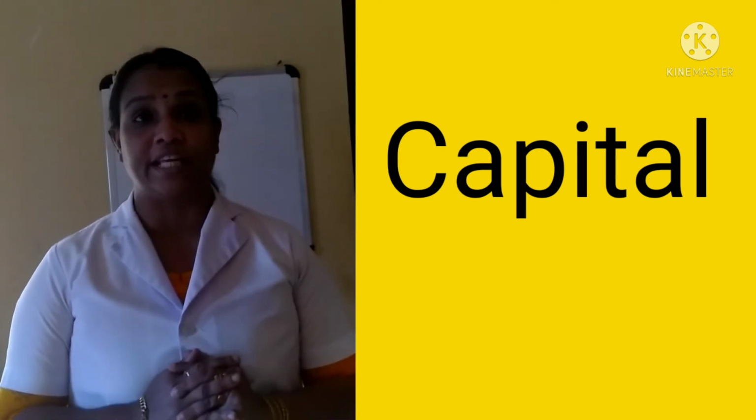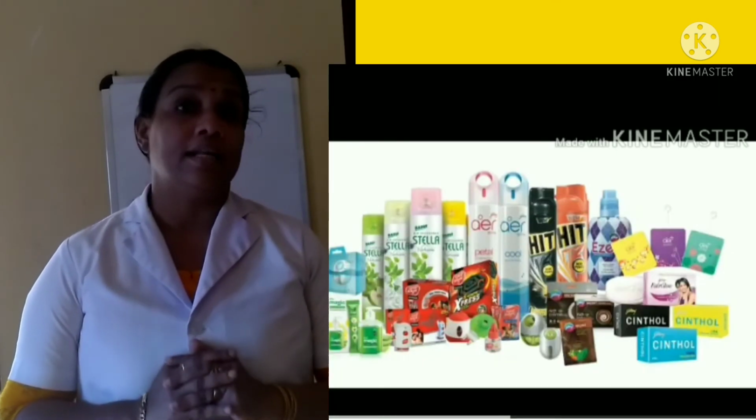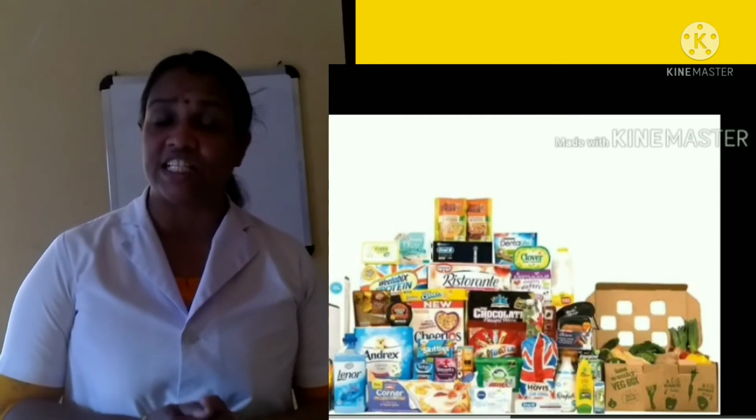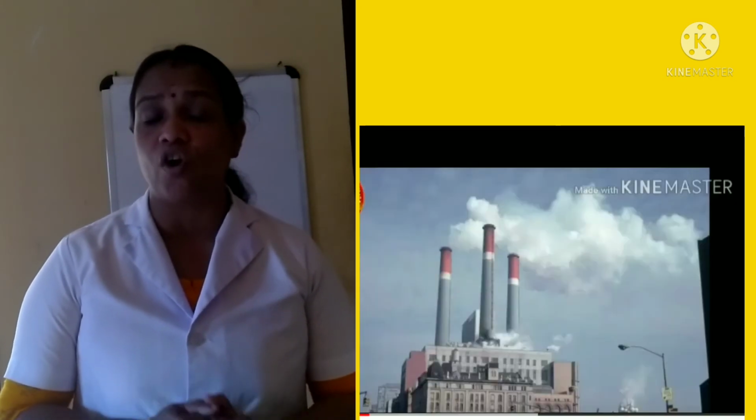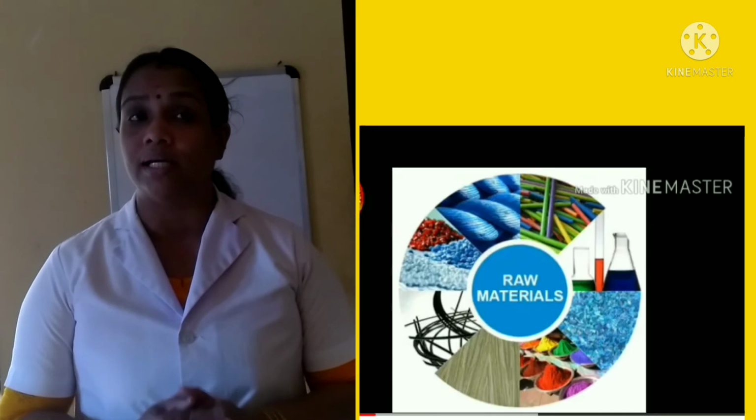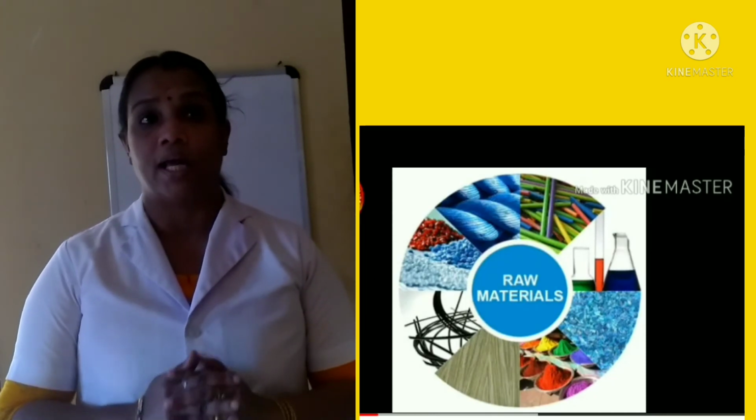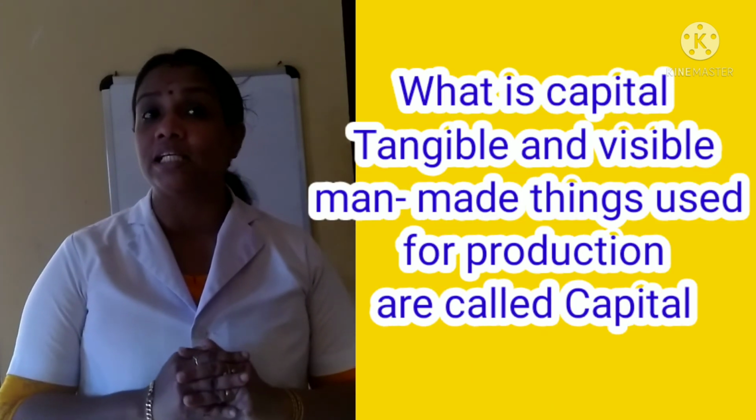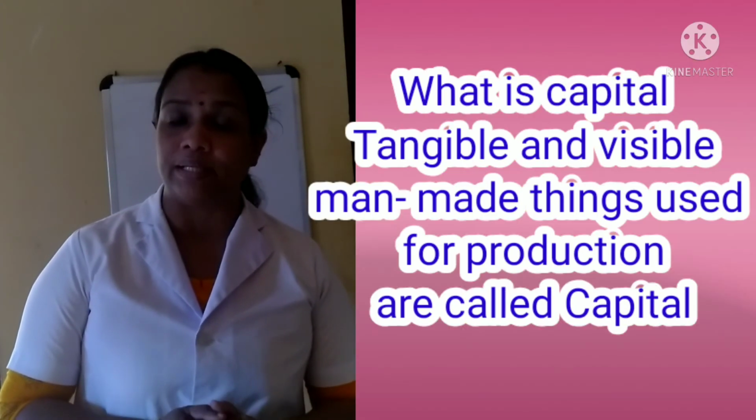Next one, capital. Capital is essential for the production of a product and for providing the basic facilities for the same. It is necessary for establishing a factory, buying equipment, paying wages to laborers, buying raw materials for production and the like. What is capital? Tangible and visible man-made things used for production are called capital.